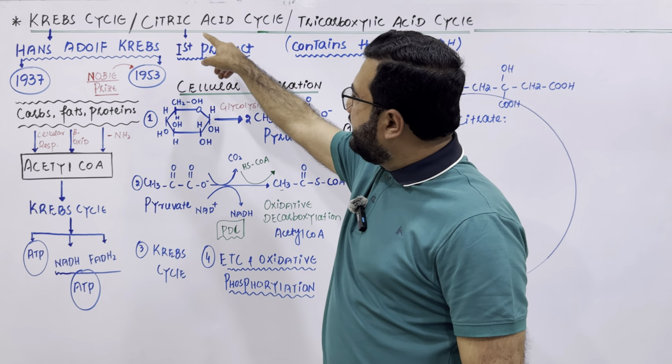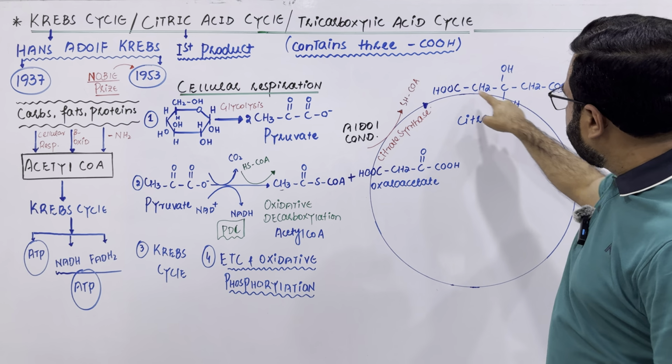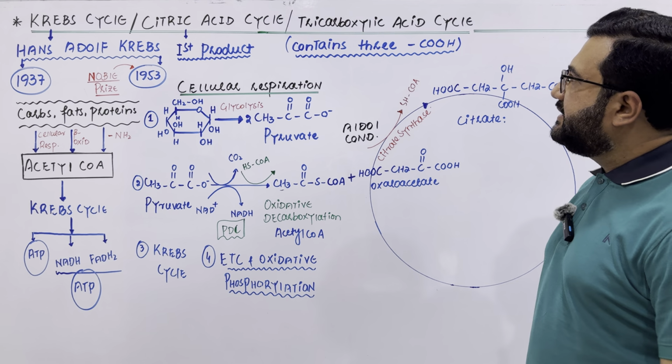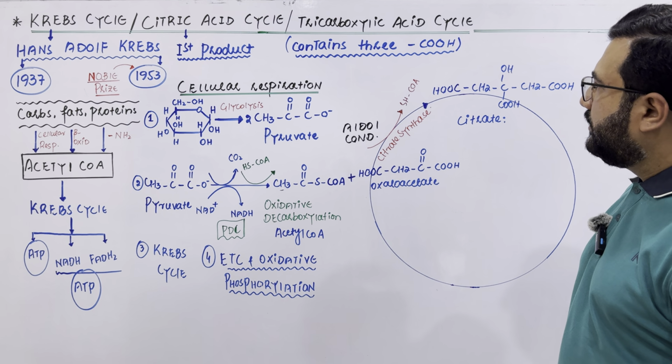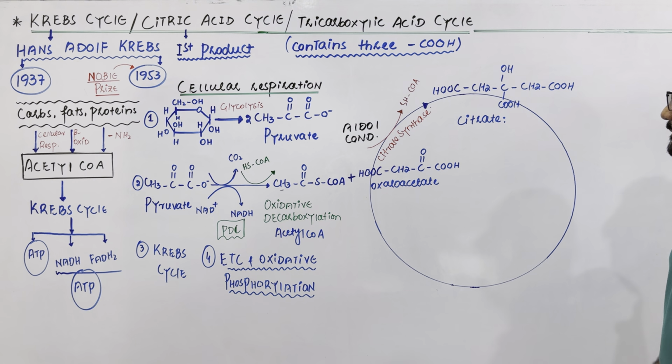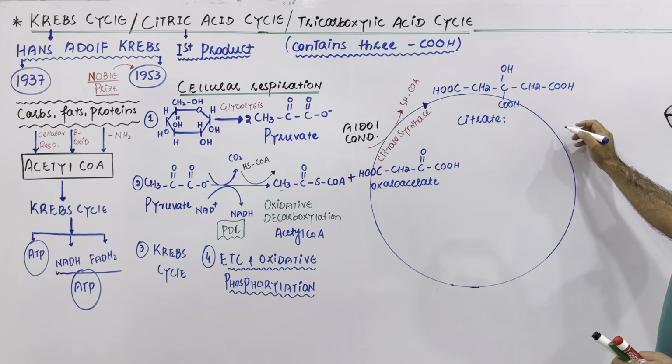So this citrate is the first product of this cycle. That is why it is also called the citric acid cycle. And you can see it is a tricarboxylic acid. So that is why this cycle is also called the tricarboxylic acid cycle or TCA cycle. Now in the second step, this citrate will be dehydrated.